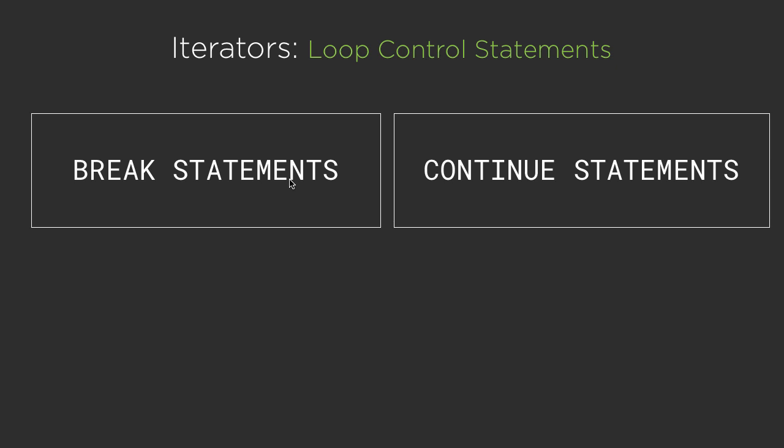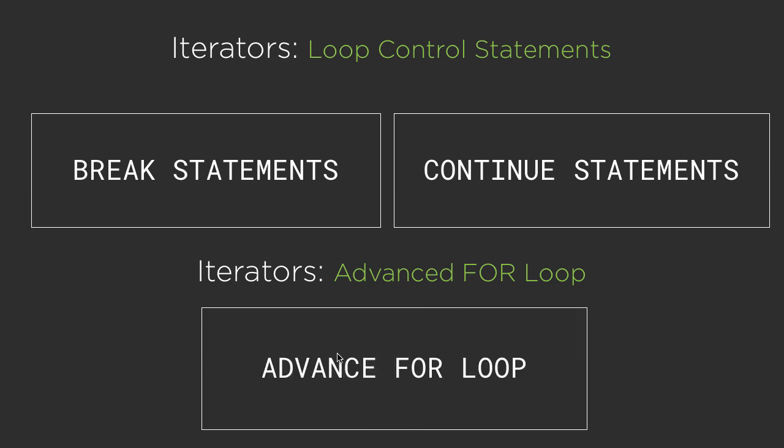And we are going to explore the break statement and continue statement in detail in our upcoming videos. So as of now, just remember we have something called break statements and continue statements in Java. And next, we have one more concept of advanced for loop. So this concept of advanced for loop we are going to check out later on in our upcoming modules, not in this module. Because this advanced for loop is generally used while we deal with the arrays or strings. And right now we have not yet covered the arrays and strings concept. So let us leave this concept for the future.